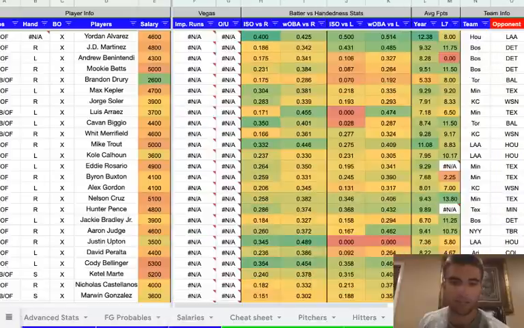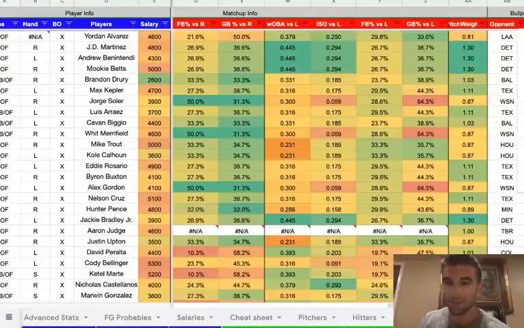It's got all the stats you need on there, and we've got pitchers as well. Although pitching's been a mess this season, man. I hate pitching so much, especially recently.